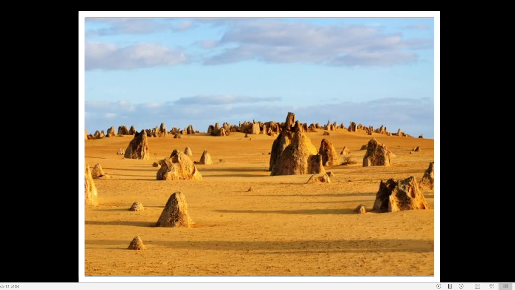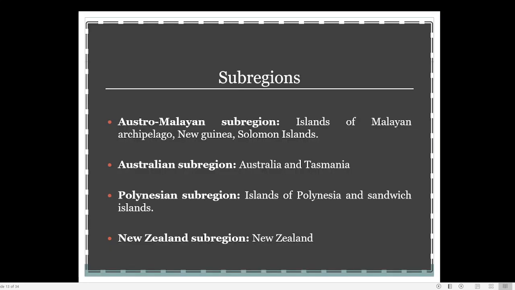Now we are coming to the second portion of this realm, that is the sub-regions of Australia. So Australia has four major sub-regions. One is the Austro-Malayan sub-region, then the Australian sub-region, the Polynesian sub-region and the New Zealand sub-region. These are the four sub-regions of Australia.